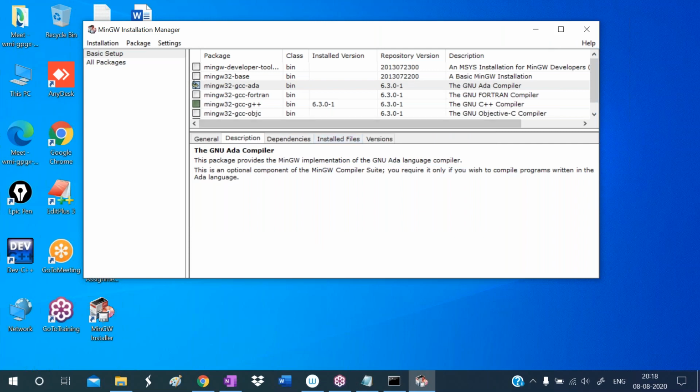Here G++ stands for, G means the company name GNU, so G++ stands for GNU C++. So this is the GNU company's C++ compiler. This MinGW has a collection of compilers like the Fortran compiler, ADA compiler, Objective-C compiler. So it is the most famous compiler. You can download it and try it. Okay. Now I'm stopping the session.